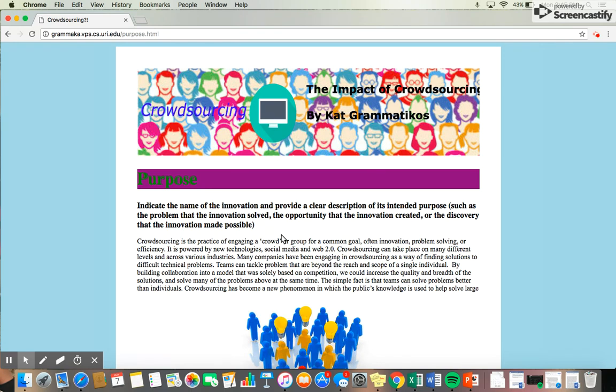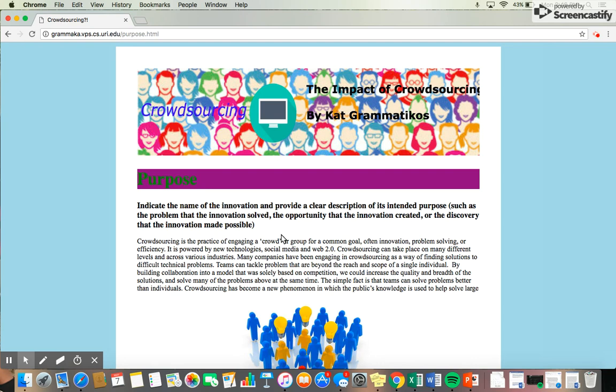Many companies have been engaging in crowdsourcing as a way of finding solutions to difficult technical problems. Teams can tackle problems that are beyond the reach and scope of a single individual. By building collaboration into a model that was solely based on competition, we could increase the quality and breadth of the solutions and solve many of the problems above at the same time. The simple fact is that teams can solve problems better than individuals.